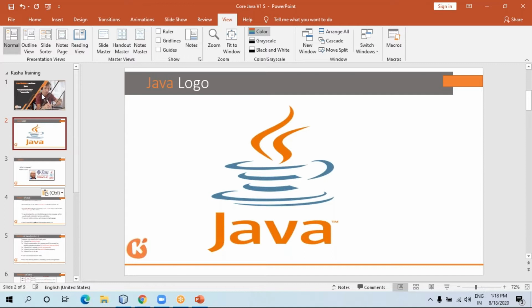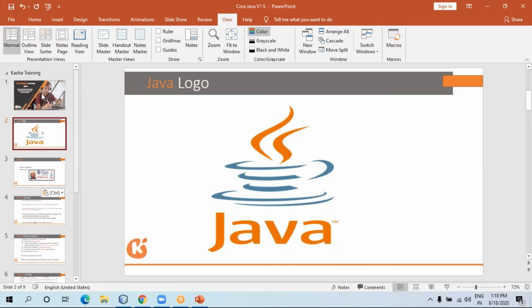Java is in many fields. From desktop application, web application, mobile application, everywhere Java is there. So if you know basic Java, you can write code and create an application of any type. That's why Java is so popular.